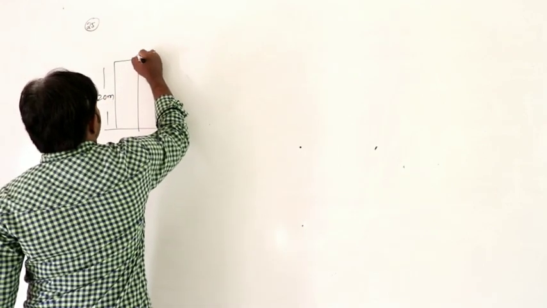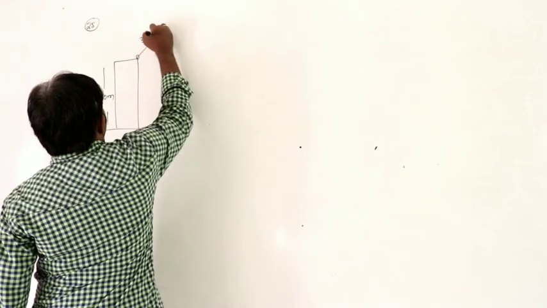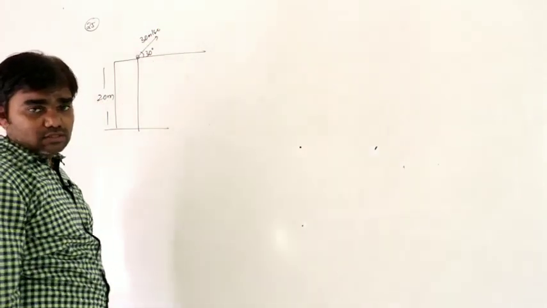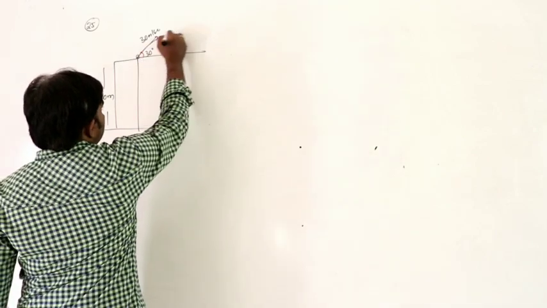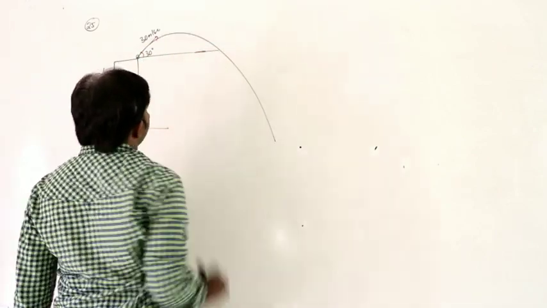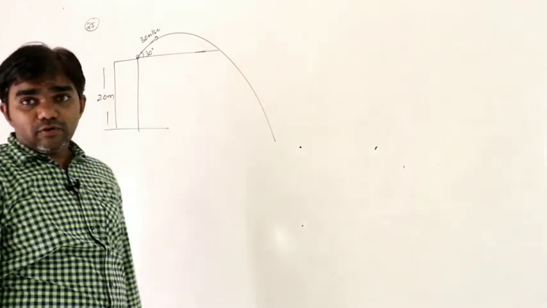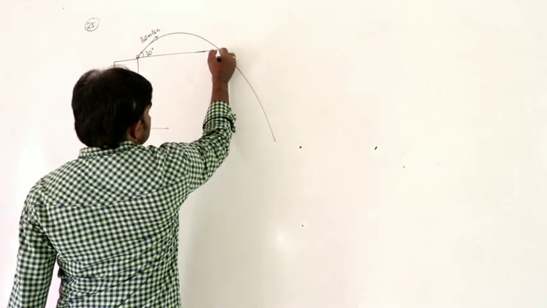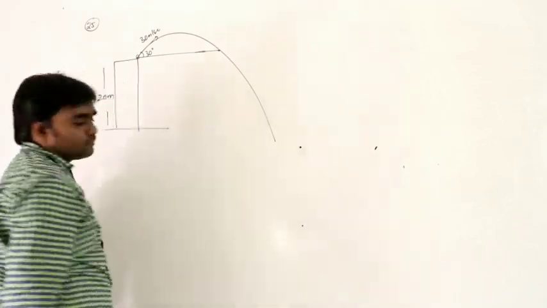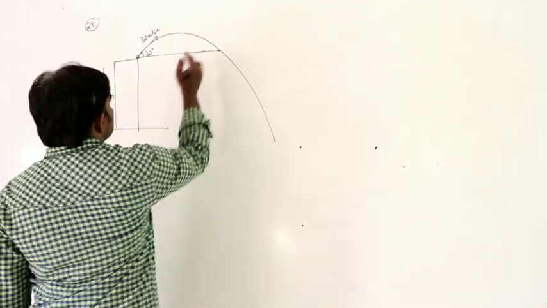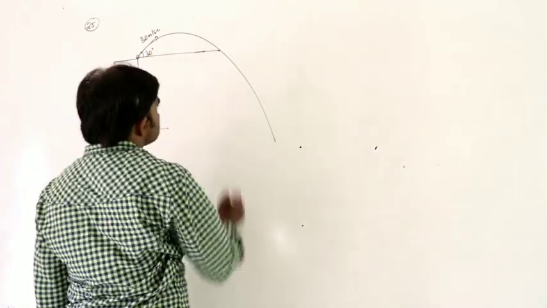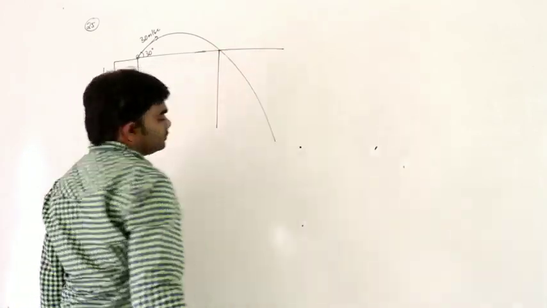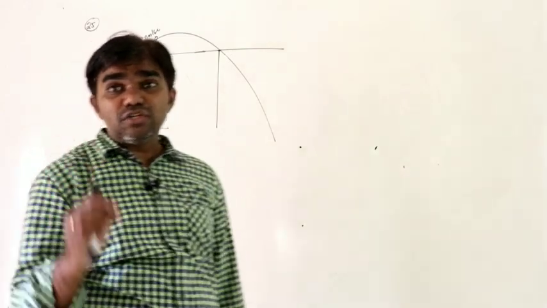The body is projected with velocity 30 meters per second at an angle of 30 degrees to the horizontal like this. Now what is the path followed by the body? Parabolic path like this. Path followed by the body is a parabolic path. From here to here we have to consider oblique projectile, and from this point onwards we have to consider horizontal projectile, a combination of two.